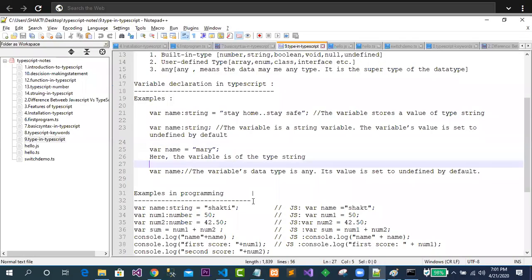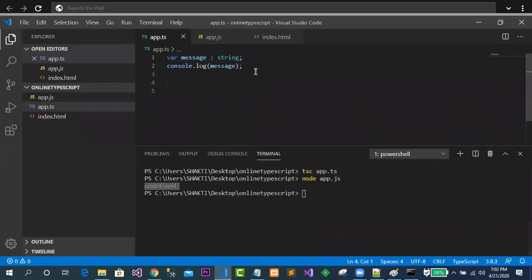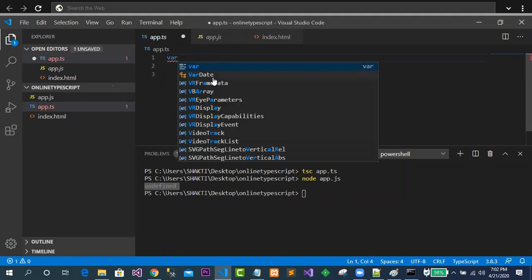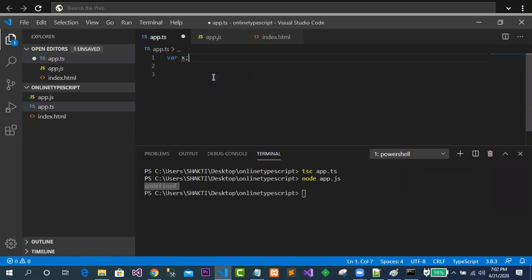Ready? So now the next one is, suppose you are giving this one. What is the type of this one? The name. Any type of value you can give. Suppose one may ask the question, sir, here I have taken var x, and in this case what is the default? any, a special type of data type. It can take any type of data over here. Suppose x equal to 10.